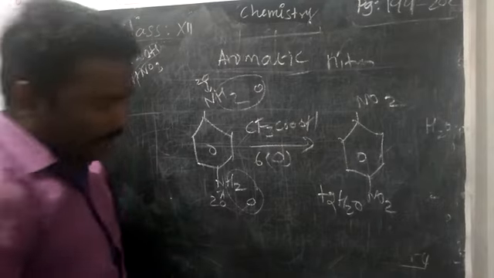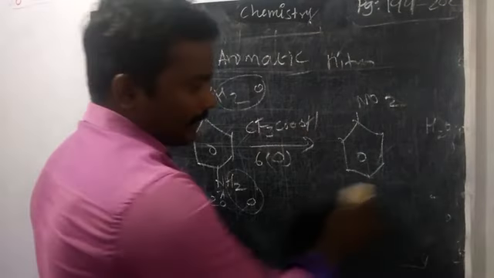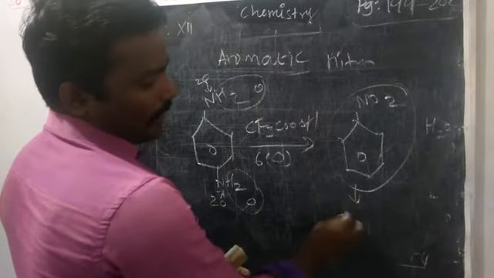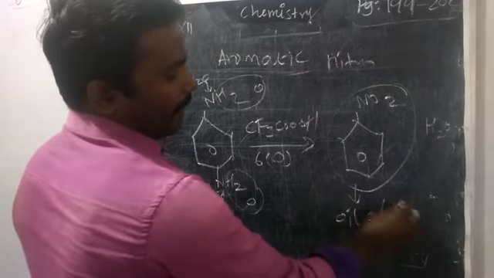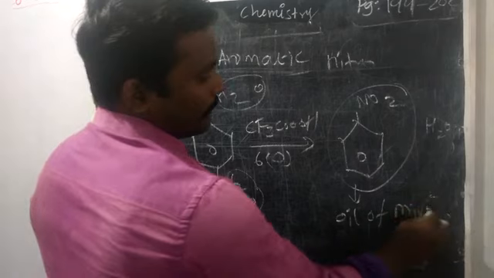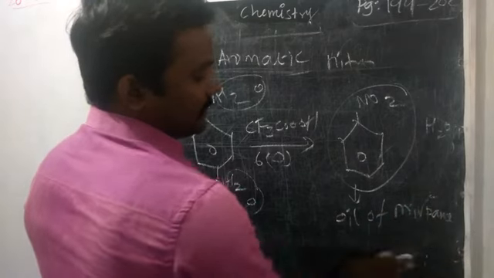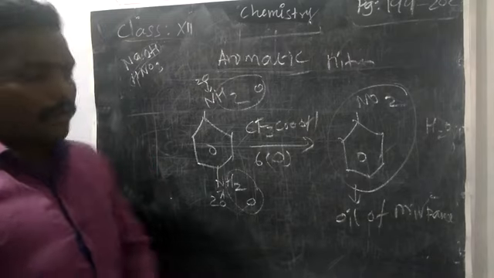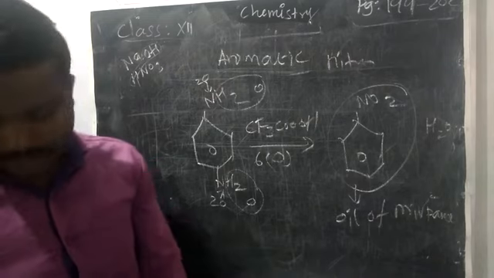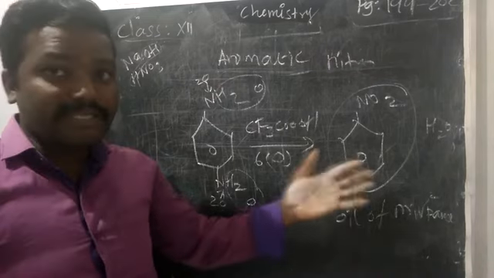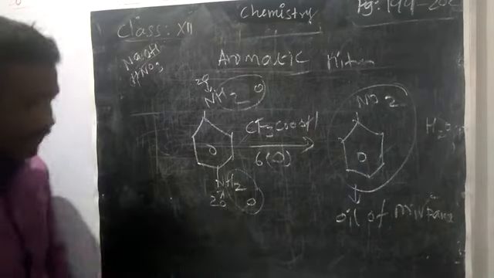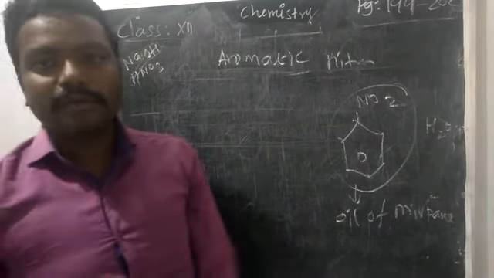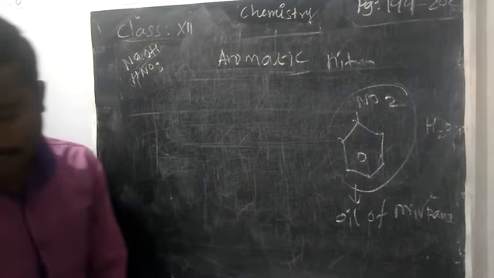In between we have to note that nitrobenzene has a special name, oil of mirbane. It has this special name because it looks like an oil. See, dinitrobenzene we prepared in this reaction, so don't confuse it with that. Simply, nitrobenzene you can call oil of mirbane.